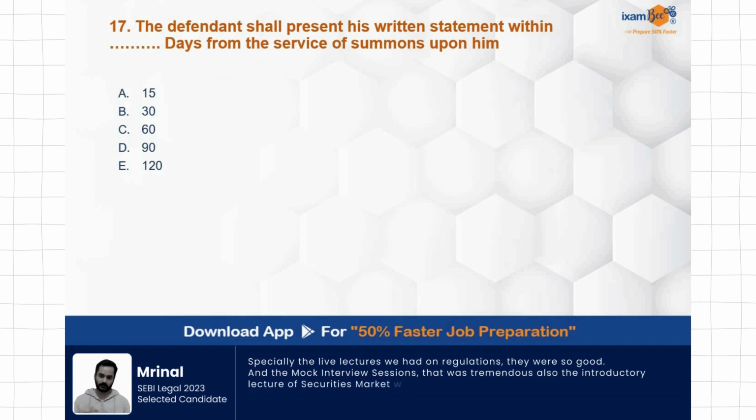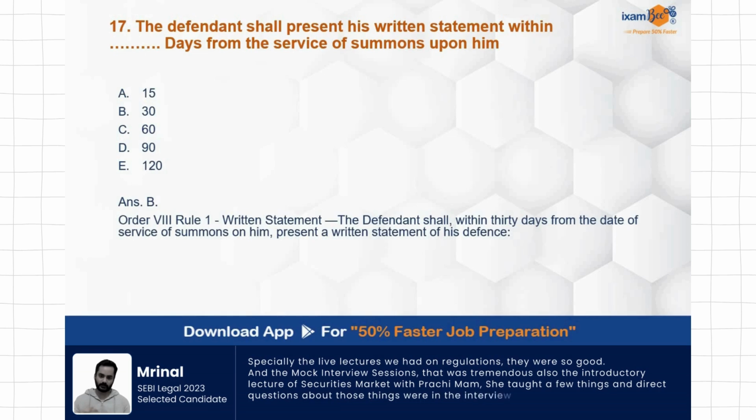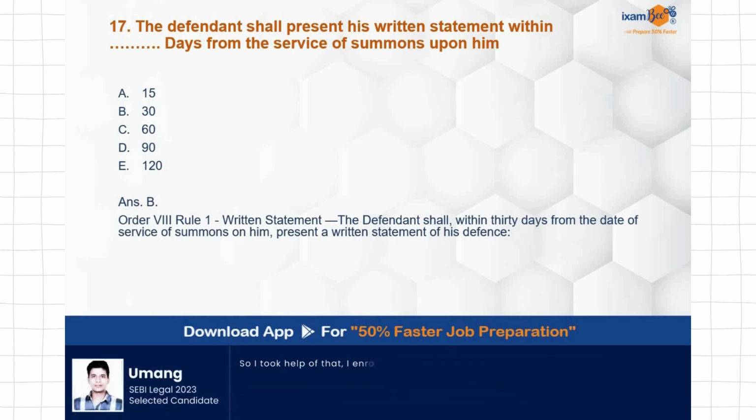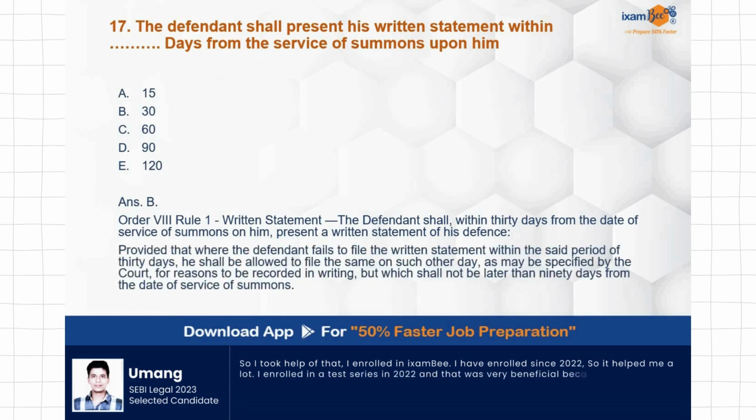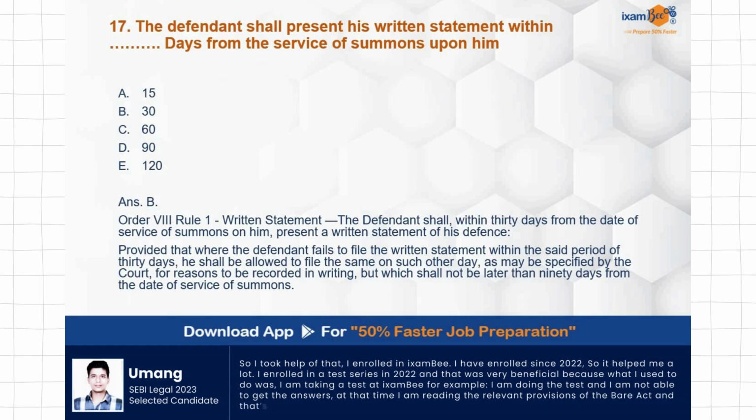Presenting written statement from the service of summons, how many days? Correct answer is 30 days. Order 8 Rule 1, written statement. Defendant shall within 30 days from the date of service of summons upon him present a written statement of his defense. But that may be extended if proper reason has been given, sufficient cause has been shown, but it should not exceed 90 days.